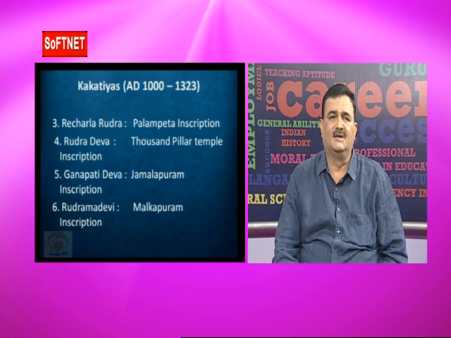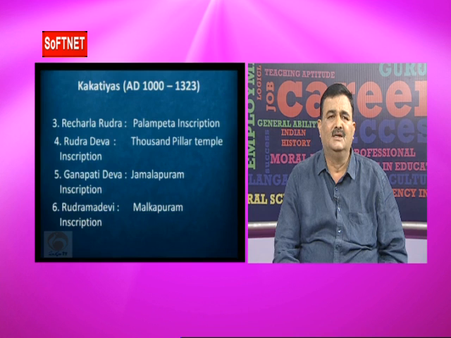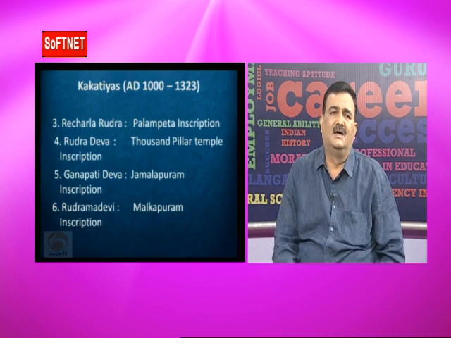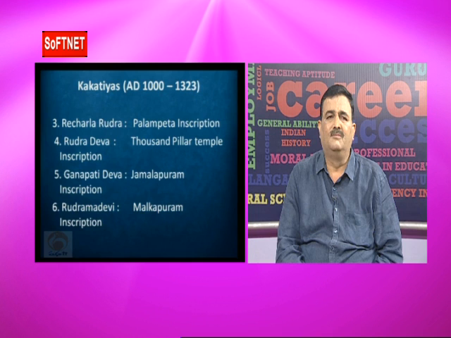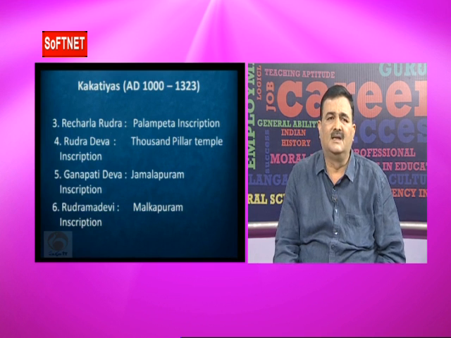This Palampeta inscription describes the development of the Kakatiyas. The important period of the Kakatiyas was that of Ganapatideva. Ganapatideva was the greatest ruler among the Kakatiyas. Recherla Rudra also built the Ramappa temple in 1213, and he also constructed a tank, the Ramappa Lake. This much information regarding the Ganapatideva period is described in this inscription.